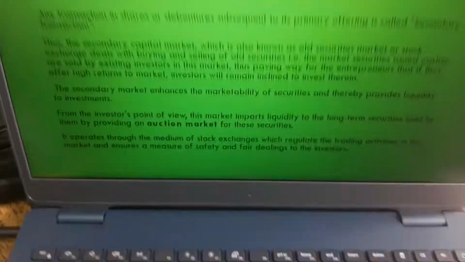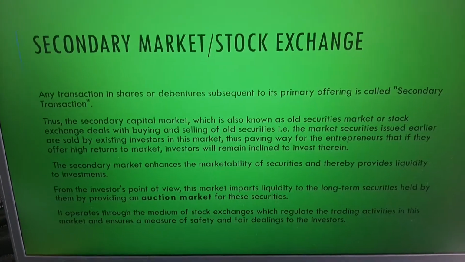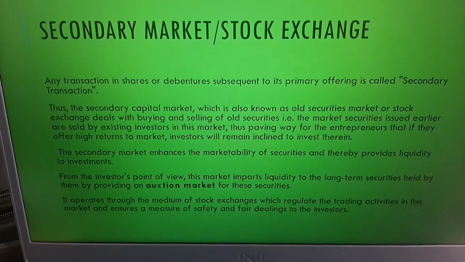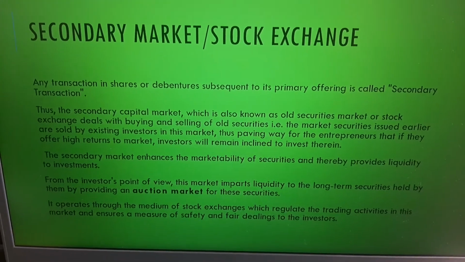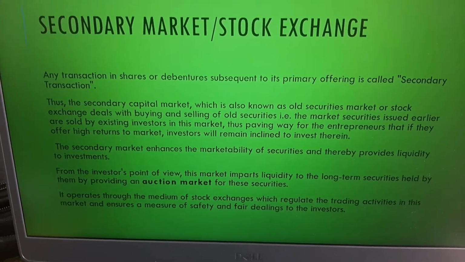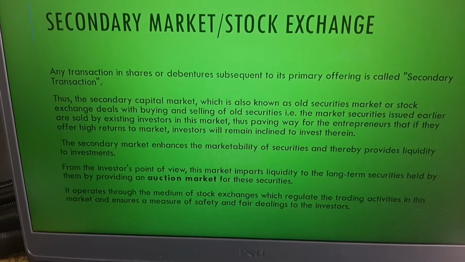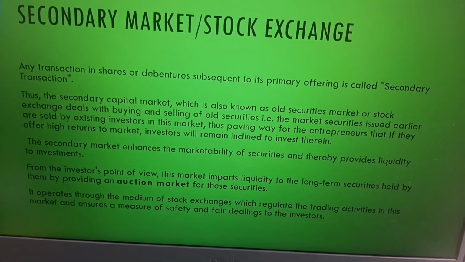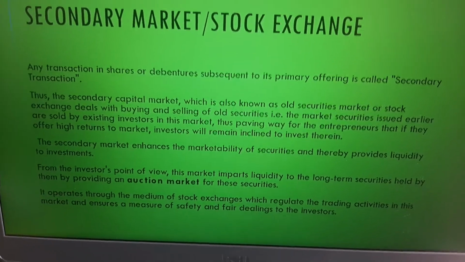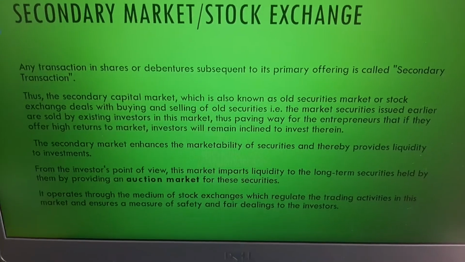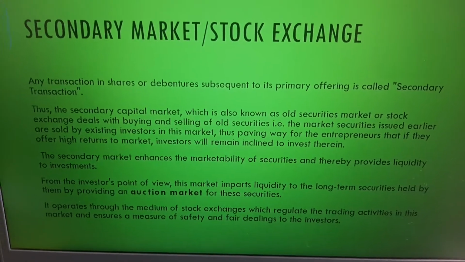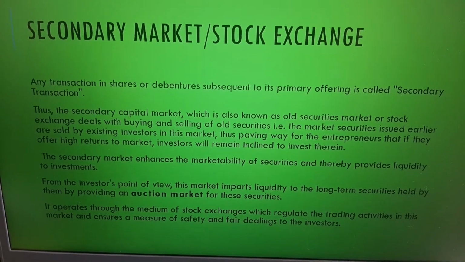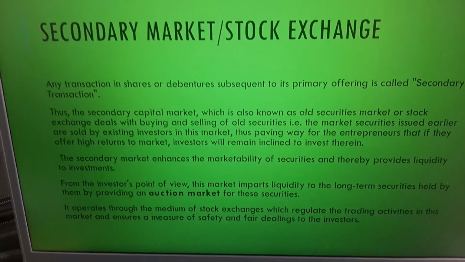The price of the share, a major chunk of it, depends upon the market forces of demand and supply. When the demand is more, the price goes up. When the demand is less, the price goes down. So we usually say it is an auction market. That is why I have highlighted it. The bidding price. Now, the secondary market operates through a medium. That medium is called the stock exchange. That is why the name secondary market is so synonymous with the word stock exchange.